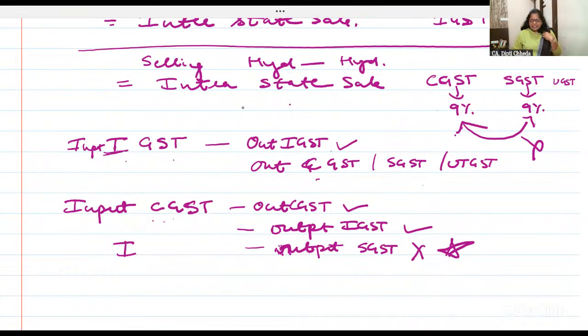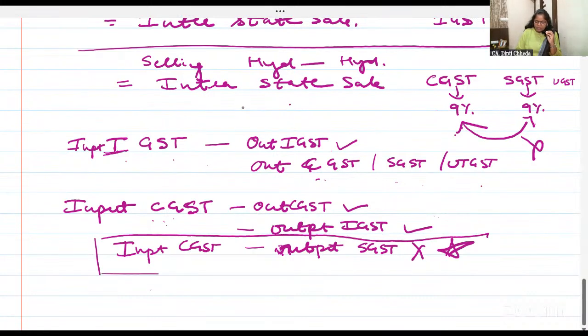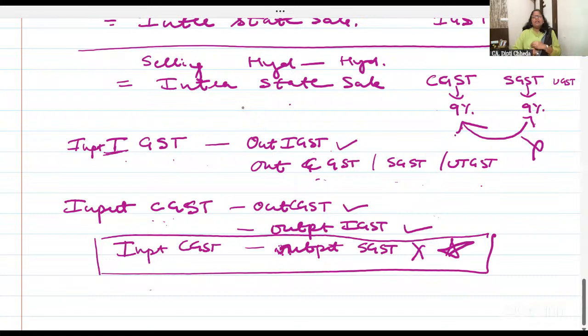Can I purchase interstate and sell interstate? Yes. Can I purchase interstate and sell within the state? Yes. Can I purchase within the state and sell within the state? Yes. Can I purchase within the state and sell outside? Yes. But within the state, CGST and SGST set off is not allowed. Input CGST and output SGST set off is not allowed. Can't say how much important this is.